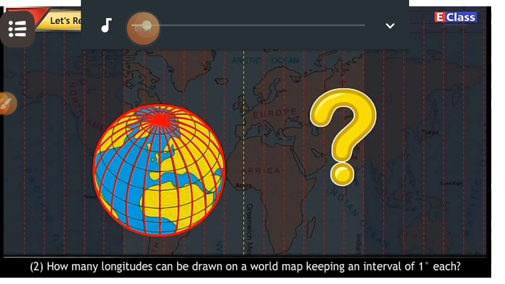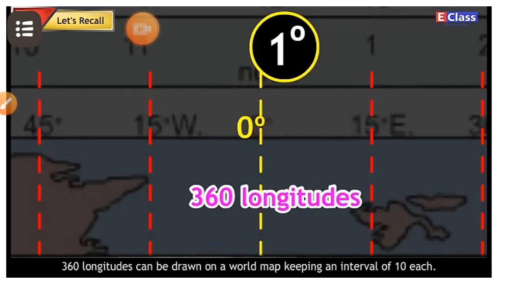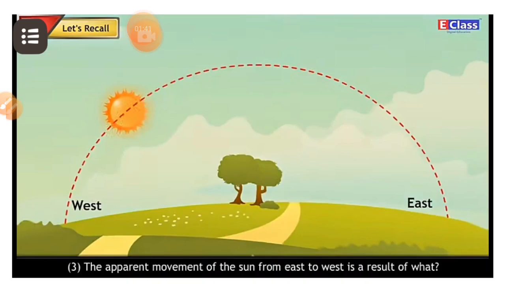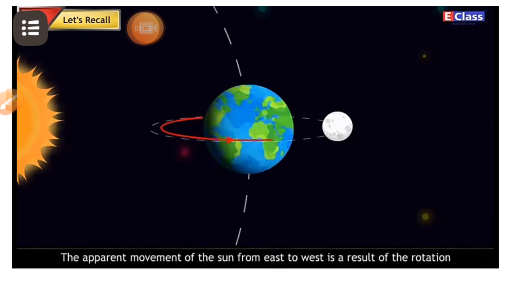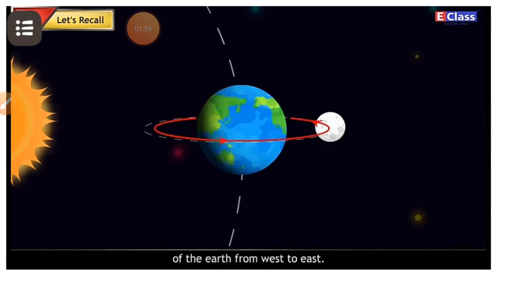Second question. How many longitudes can be drawn on a world map keeping an interval of 1 degree each? Answer. 360 longitudes can be drawn on a world map keeping an interval of 1 degree each. Third question. The apparent movement of the Sun from east to west is a result of what? Answer. The apparent movement of the Sun from east to west is a result of the rotation of the Earth from west to east.